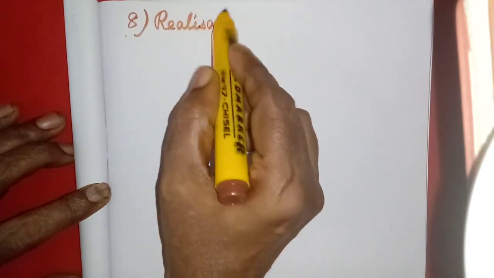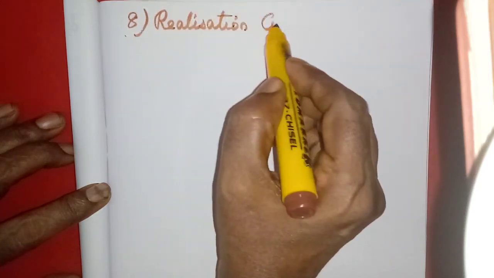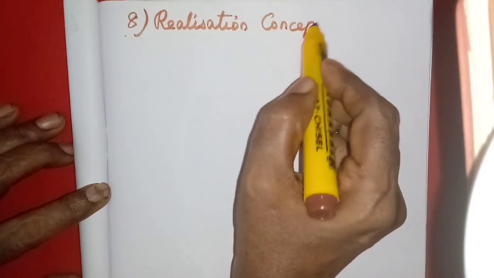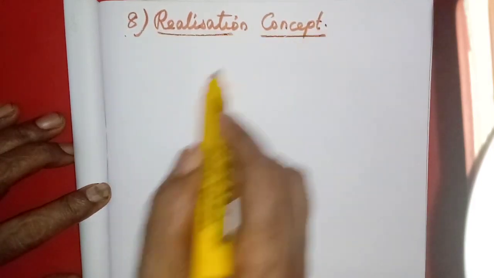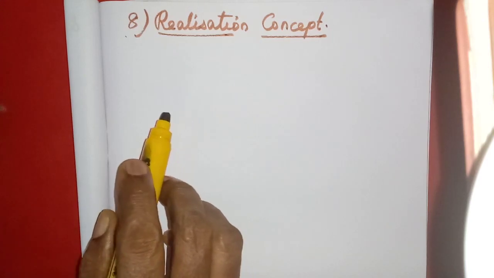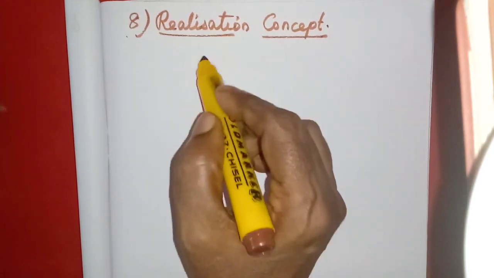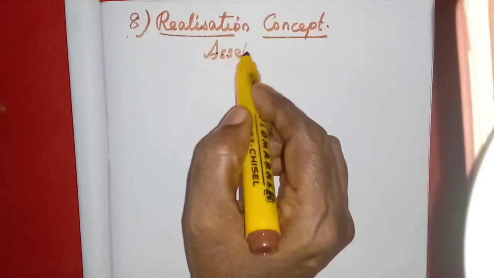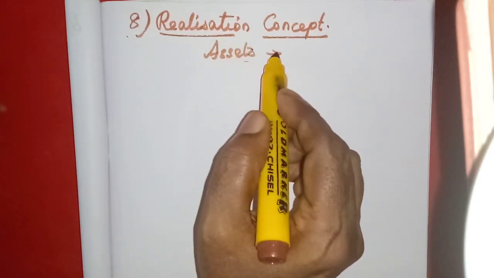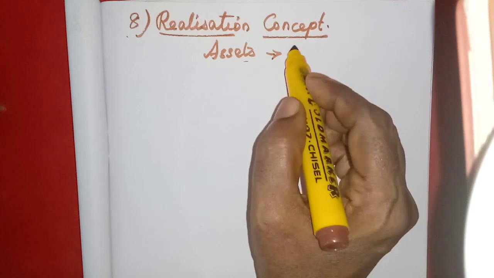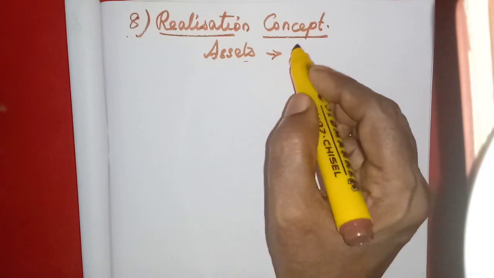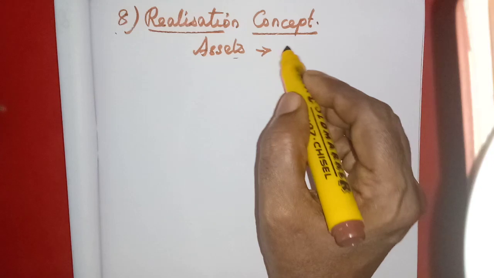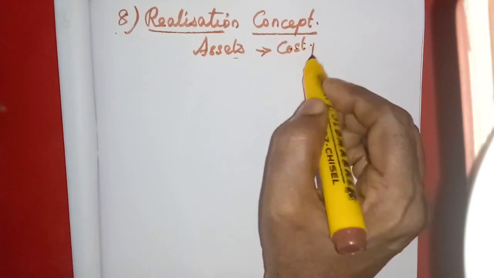Then the eighth one, the realization concept. Here, we purchase some assets, and the value will be increasing. But we have learnt already that assets will be recorded in the books of accounts as per cost price.